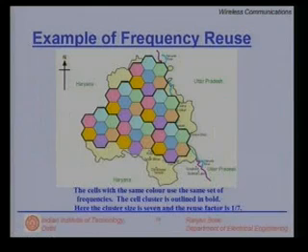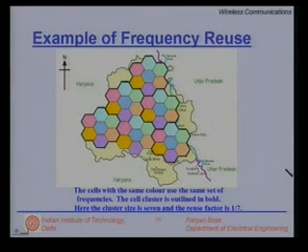If we have a smaller cluster size, say a cluster of 4, then the reuse distance will go down, capacity will go up, and therefore you will have to trade off between the co-channel interference and the reuse distance. So cells with the same color in this diagram reflect the same frequencies. In this example, we have used a reuse factor of 1/7.